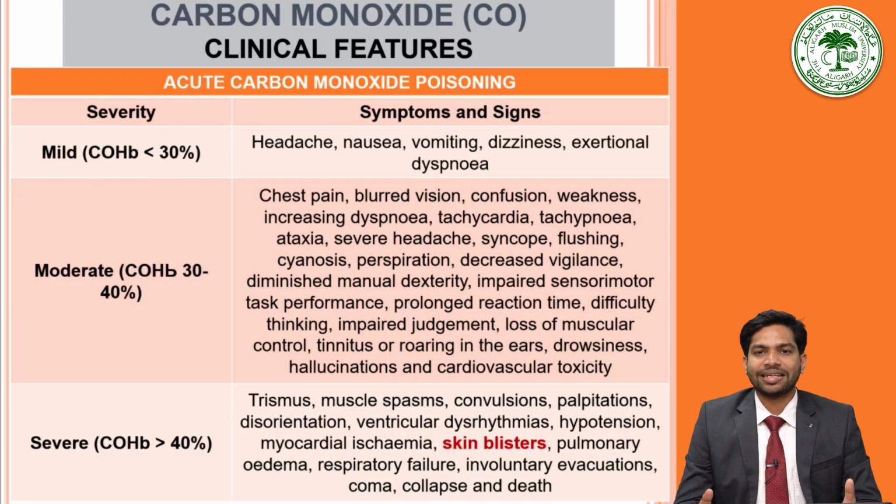Then the clinical features in carbon monoxide poisoning depend upon the concentration of carbon monoxide in the blood in the form of carboxyhaemoglobin. If the patient has a mild carboxyhaemoglobin concentration, less than 30%, the symptoms presented are headache, nausea, vomiting, dizziness, exertional dyspnea. If there is a moderate rise of carboxyhaemoglobin, around 30 to 40%, then the patient presents with chest pain, blurred vision, confusion, weakness, increased dyspnea, tachycardia, tachypnea, ataxia, severe headache,